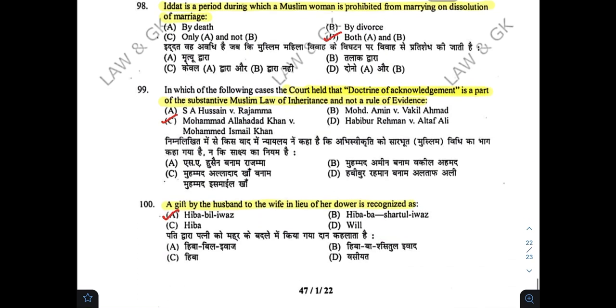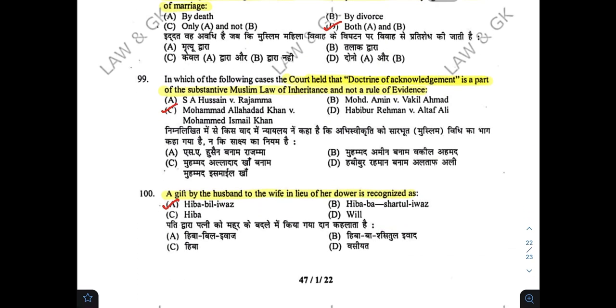D. The court held that doctrine of acknowledgement is a part of substantive Muslim law of inheritance and not a rule of evidence. So the correct answer is C. A gift by husband to the wife in lieu of her dower is recognized as A. So that is it for the 2016 paper. Now let's move on to 2017 paper.